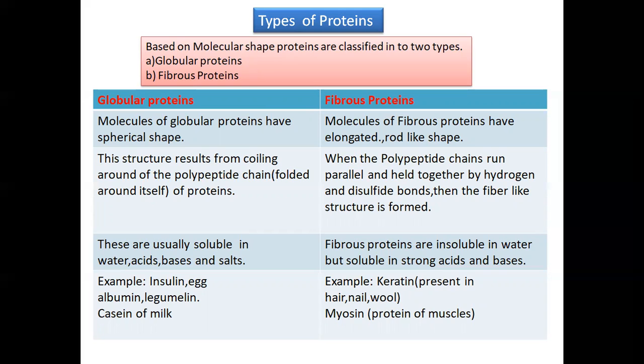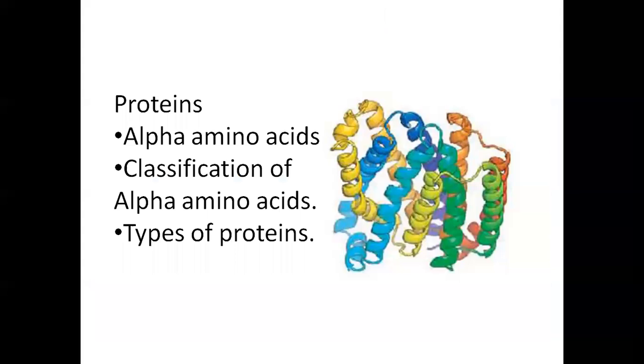Insulin, egg albumin, legumelin, and casein of milk are examples of globular proteins, whereas keratin, which is present in hair and nails, and myosin, the protein present in muscles, are examples of fibrous proteins. So this is about the classification on the basis of molecular shape: they are classified into globular proteins and fibrous proteins.